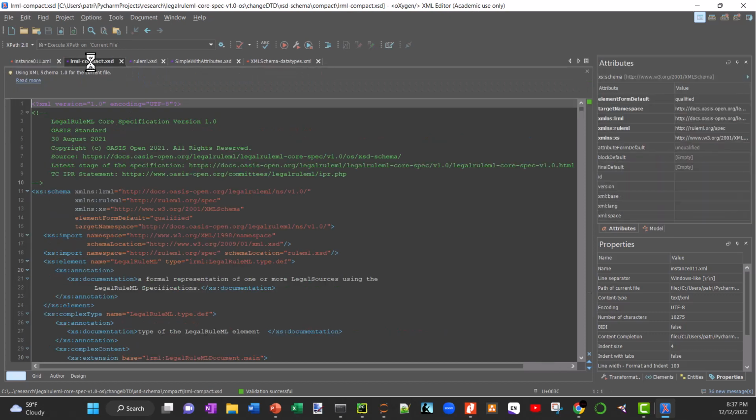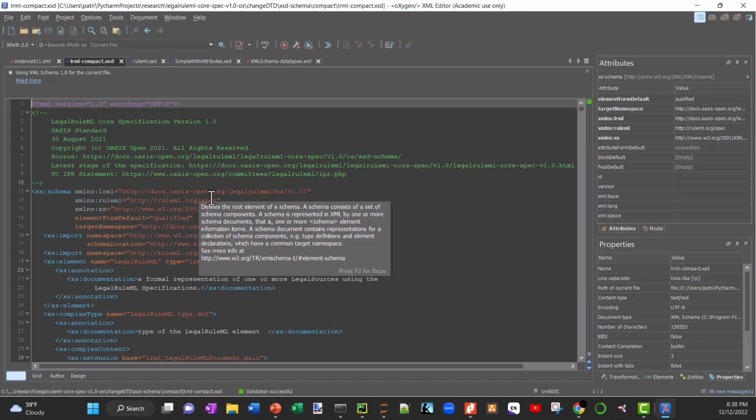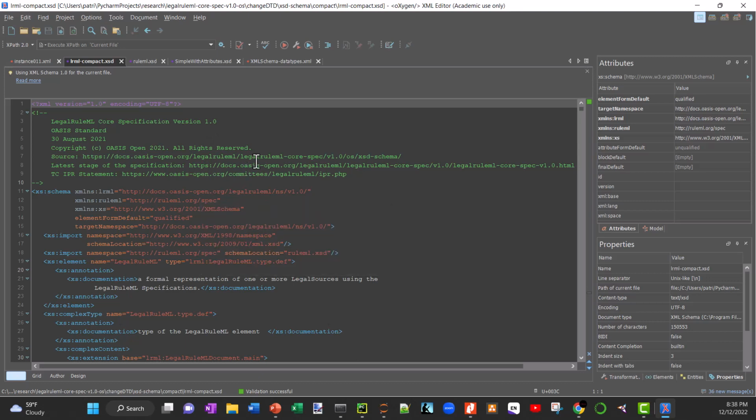But the legal rule XML has different types of format. They have a compact format, they have a normal format, and of these formats, I chose to use the compact format because it's less verbose, right? The normal version of legal rule XML, the specification will tell you that it has a lot more elements inside the schema. It's not necessarily required, but you can certainly use the compact version to make the best use of it, and it's certainly less verbose.